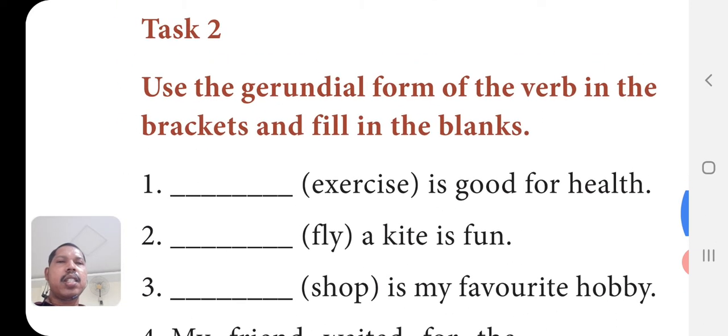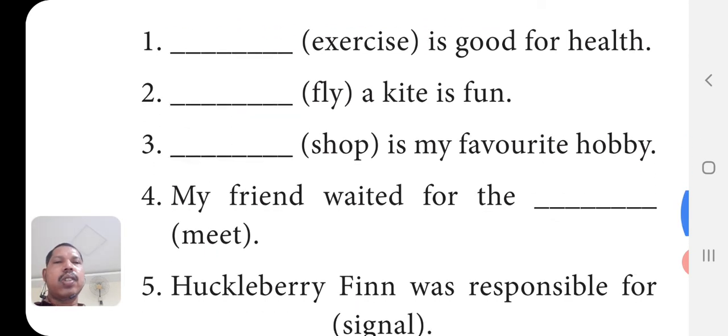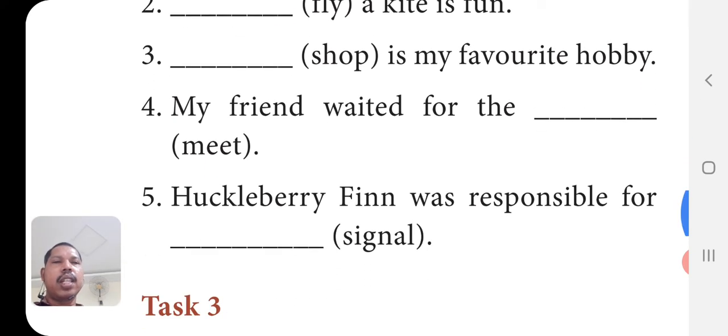Second task is to use the gerundial form of the verb in the brackets and fill in the blanks. Dash is good for health. Exercising is good for health. Exercising can be used as a noun. Remember, the word exercise is already ending in e, so you have to drop the e and add -ing. Exercising, S-I-N-G, is good for health. Likewise, you find out the other gerund forms.